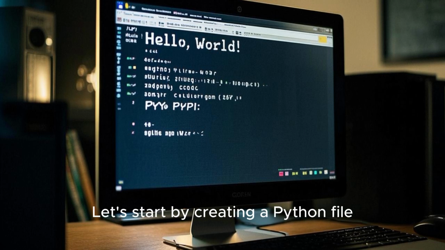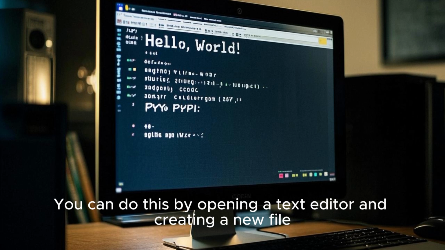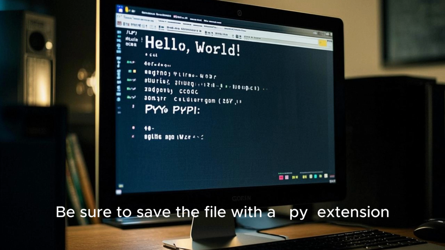Let's start by creating a Python file. You can do this by opening a text editor and creating a new file. Be sure to save the file with a .py extension.